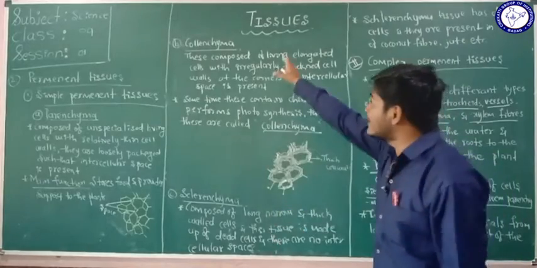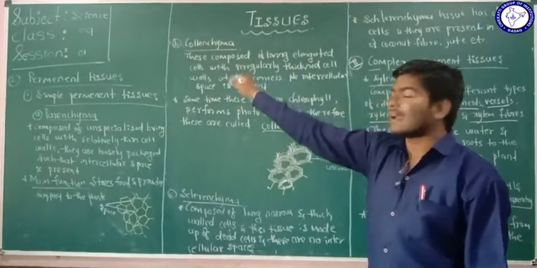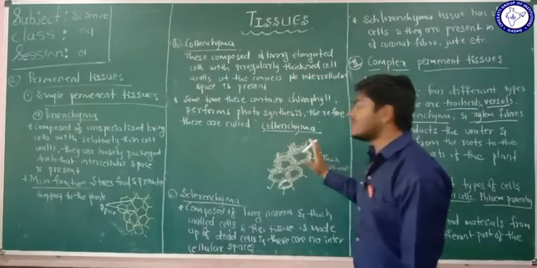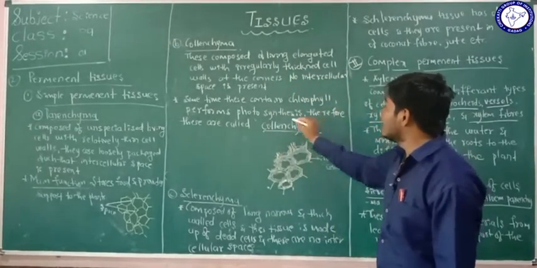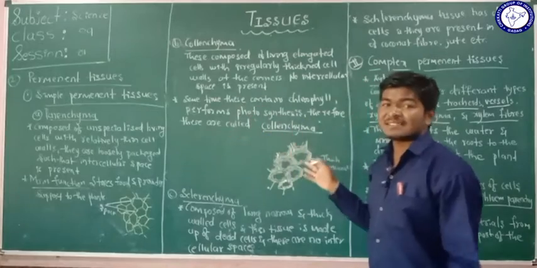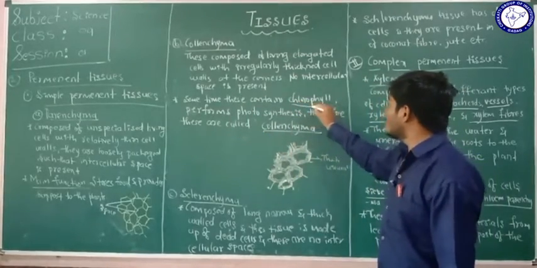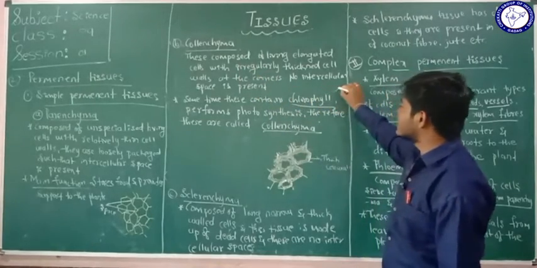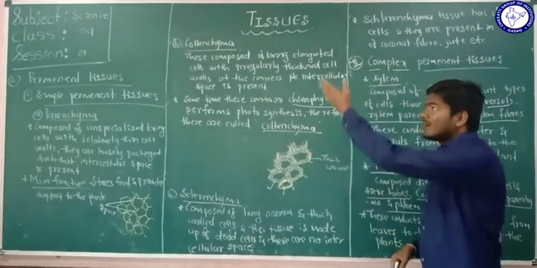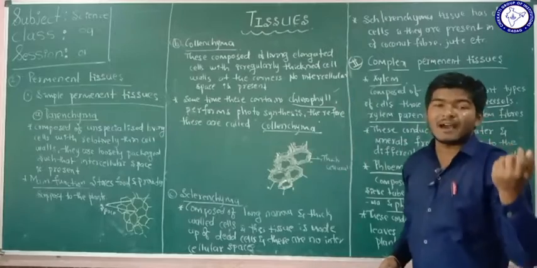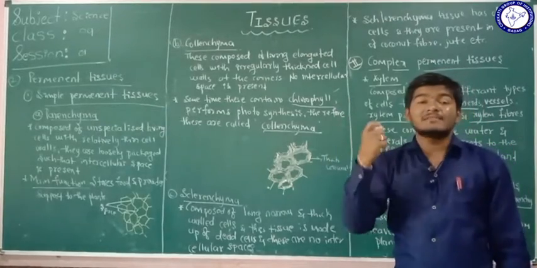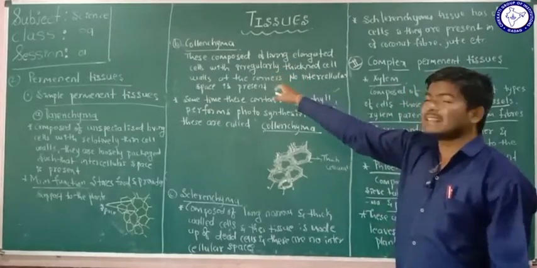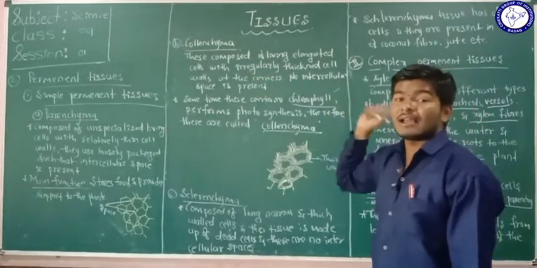Why does this name come here? Because the cells in the collenchyma sometimes have chlorophyll. So the name collenchyma comes from this. The cells present in the collenchyma have chlorophyll and sometimes they perform photosynthesis. Therefore these tissues are called collenchyma tissues.